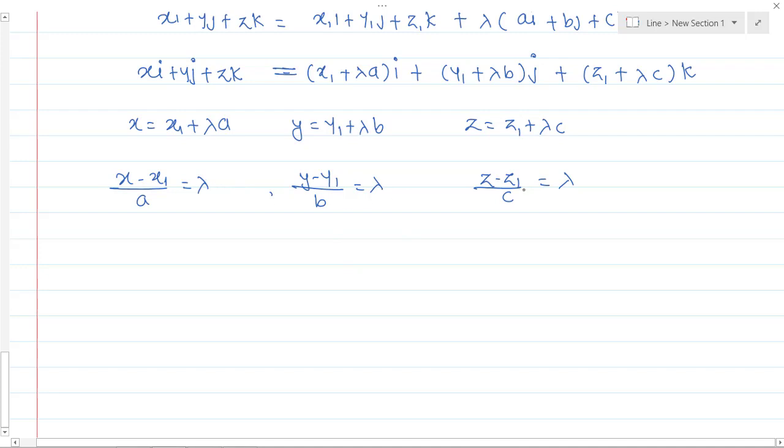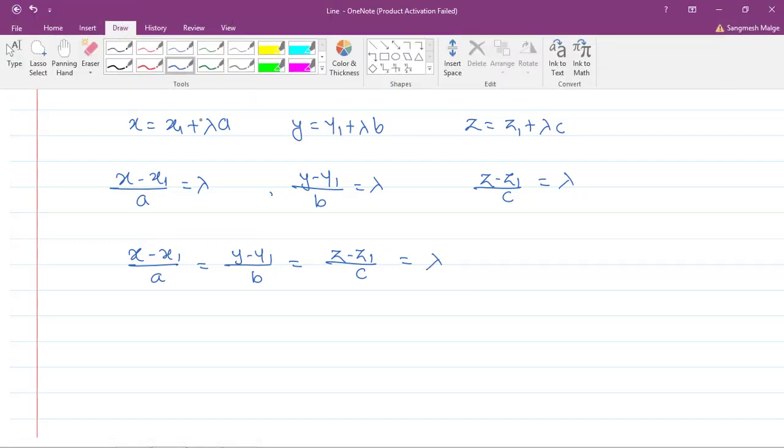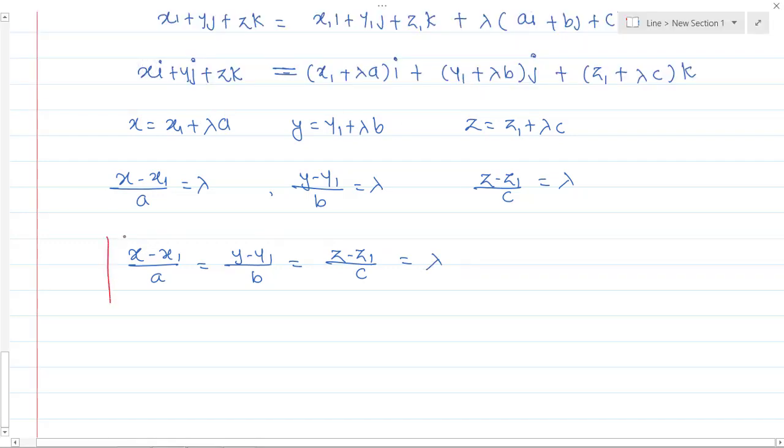As lambda is a parameter and it is the same for all, we can easily combine these equations. x minus x1 by a equals y minus y1 by b equals z minus z1 by c, which equals lambda. Here the position vector of a point and the known points are given: x minus x1, y minus y1, and z minus z1.